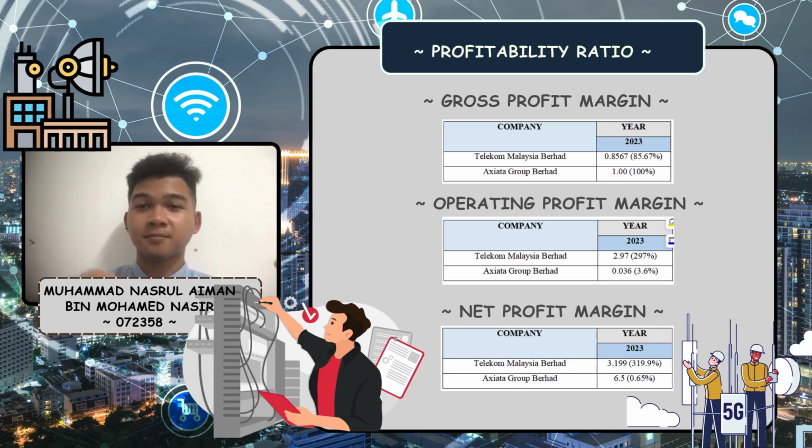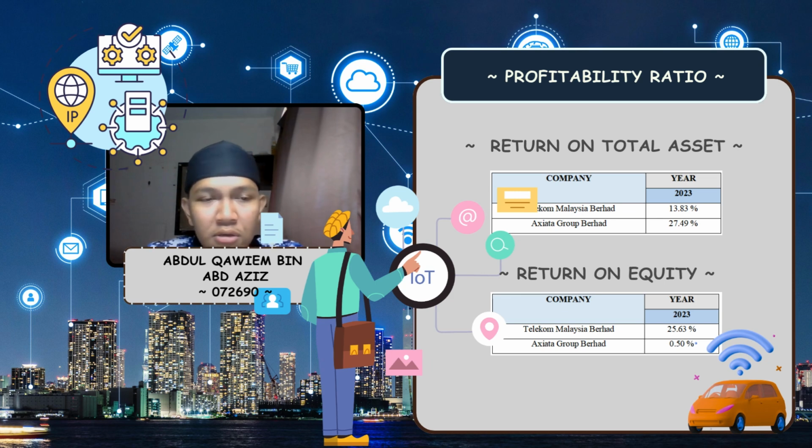Thank you so much. Trend analysis for return on equity shows a difference between Telekom Malaysia and Axiata Group. TM recorded a high return on equity of 25.63%, showing strong profitability and efficient use of shareholders' equity. On the other hand, Axiata reported a very low return on equity of 0.50%, indicating struggles in generating returns, possibly due to reduced profitability, higher costs, or poor capital efficiency.